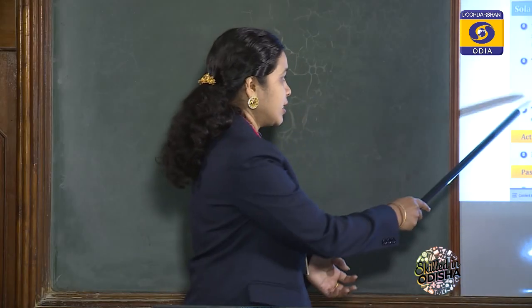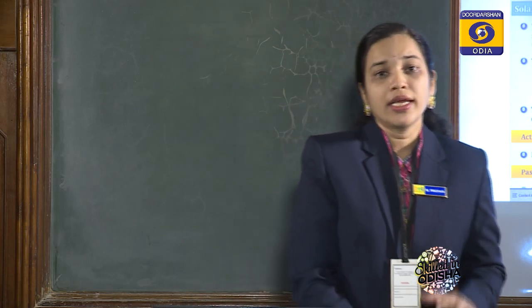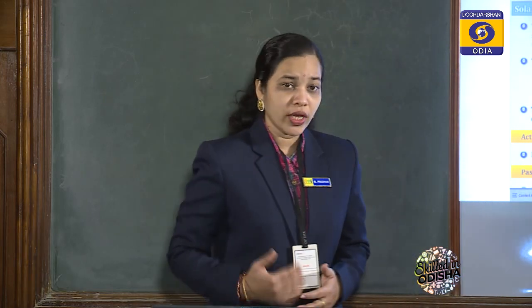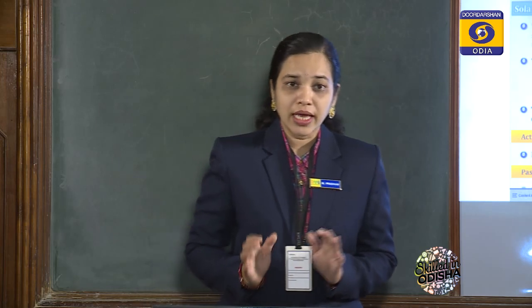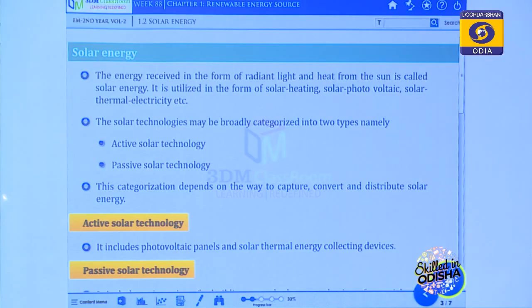What is active solar technology? Active solar technology means a technology in which we are using a photovoltaic cell or a solar cell and a storage device to store that power. That means a battery by which we can store the amount of power. This is called active solar technology. In active solar technology you are using a storage device, a battery, and a photovoltaic cell.